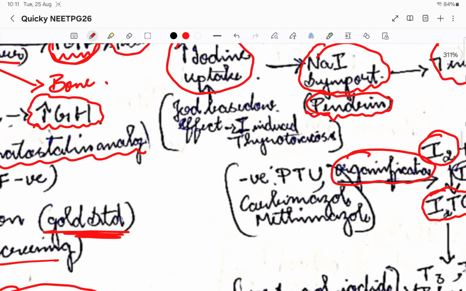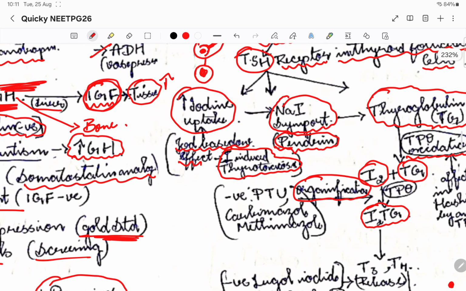The first thing is, I told you, the iodine uptake. There is something called the Jod-Basedow effect, where there is iodine induced thyrotoxicosis. There is an increased amount of iodide, and it will cause thyrotoxicosis.